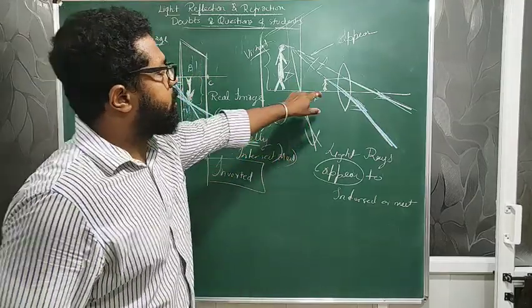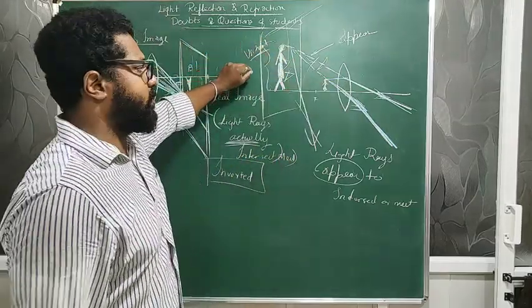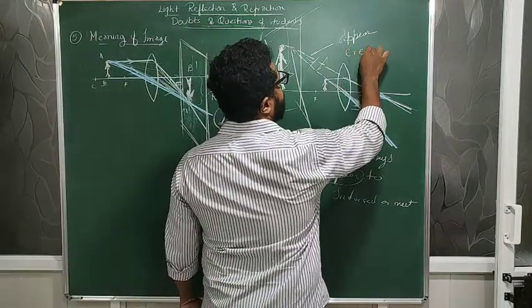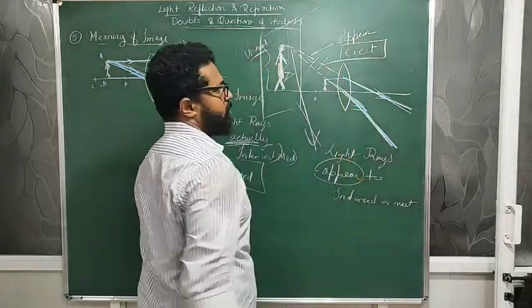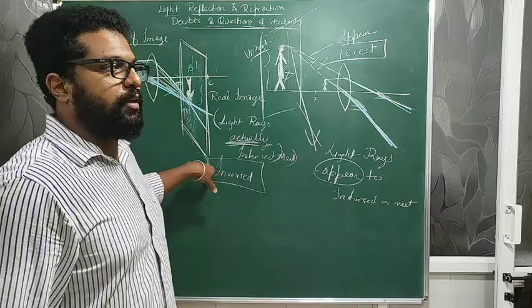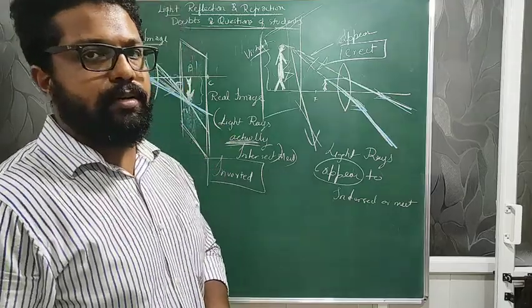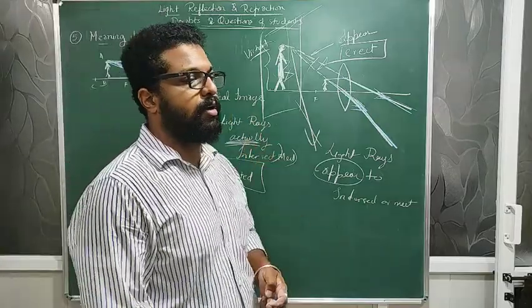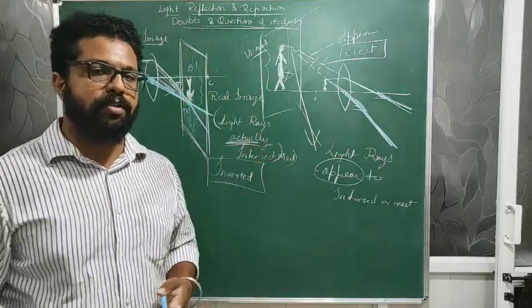Here you can see these are formed in the same direction, and that's the reason the virtual images are erect, and since the real image is formed on the opposite side, real images are inverted. One of the students had a doubt: why are virtual images erect?